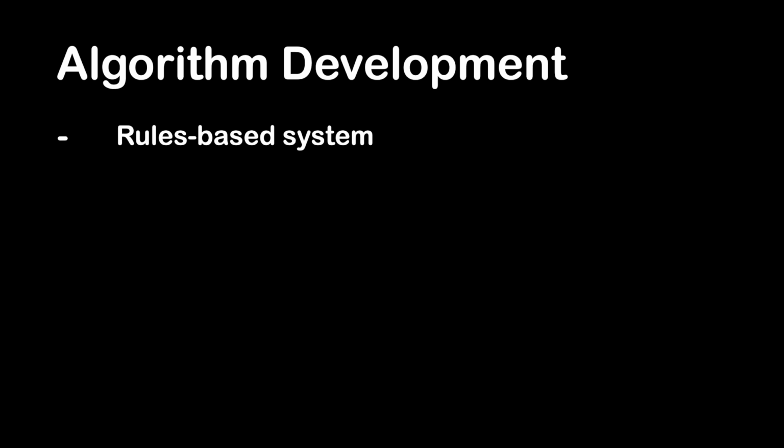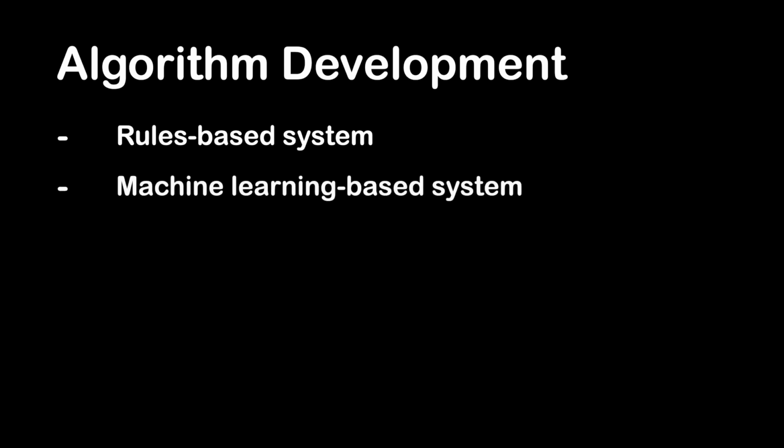The second one is machine learning-based system. Machine learning algorithms use statistical methods. They learn to perform tasks based on training data that they are fed and adjust their methods as more data is processed, using a combination of machine learning, deep learning, and neural networks. Natural language processing algorithms have their own rules through repeated processing and learning.